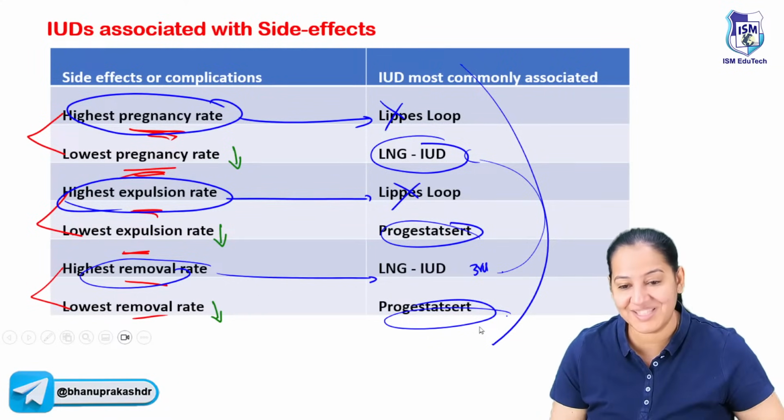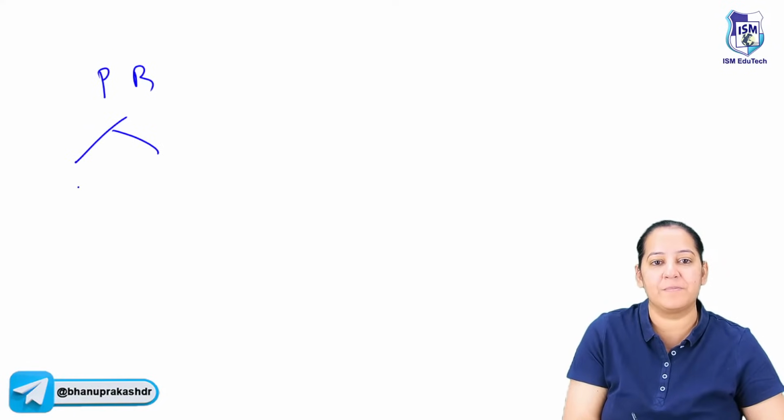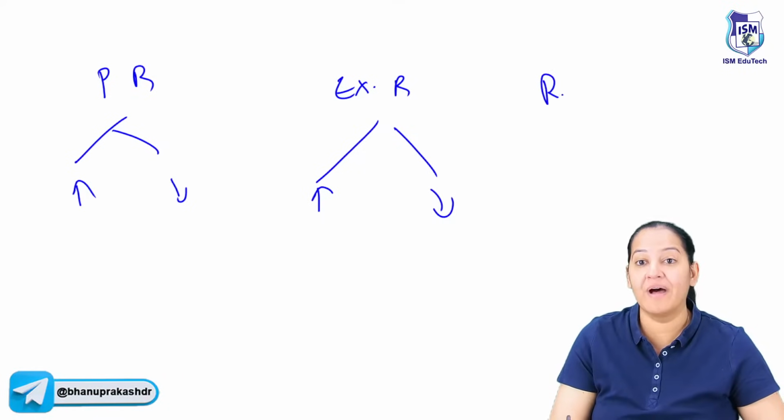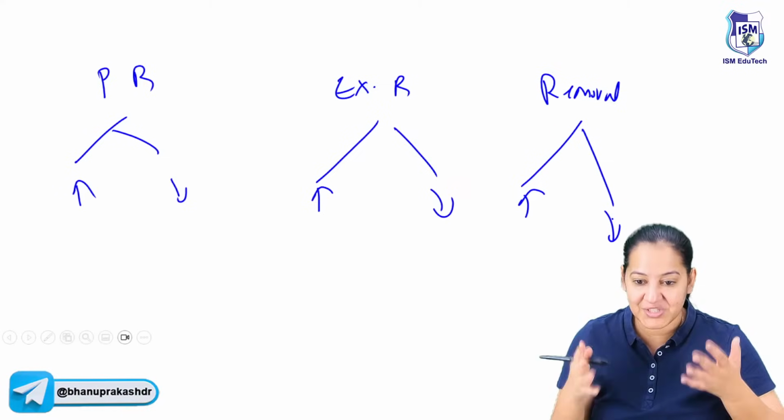These are the 6 questions in front of you. Tell me pregnancy rate, highest and lowest. Tell me expulsion rate, highest and lowest. And tell me removal, the one which requires removal due to pain, highest and lowest. So 6 questions, 6 answers.